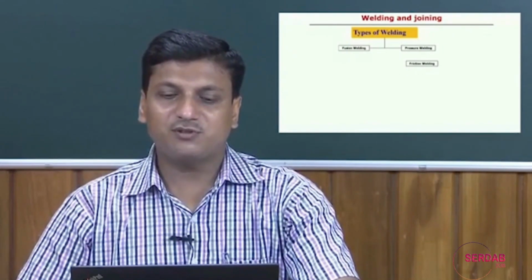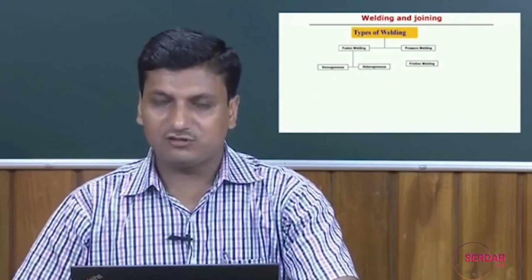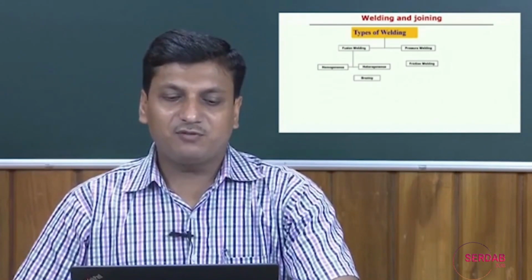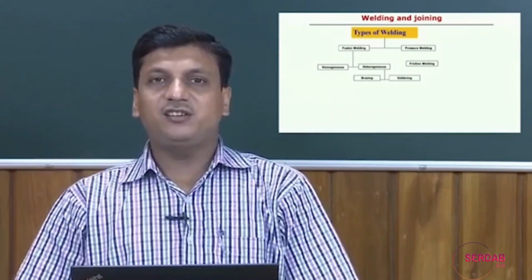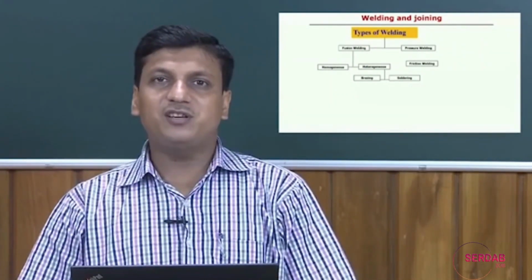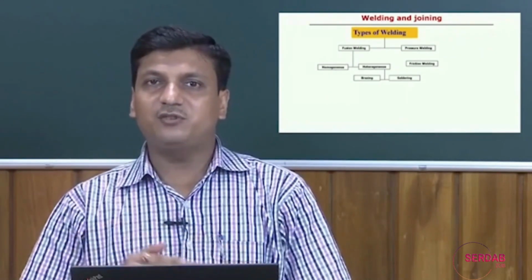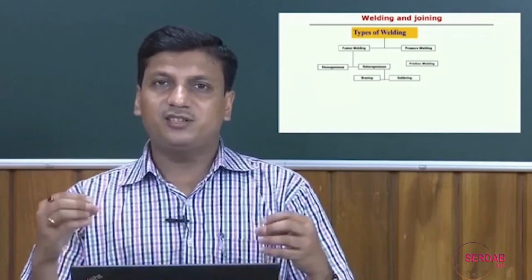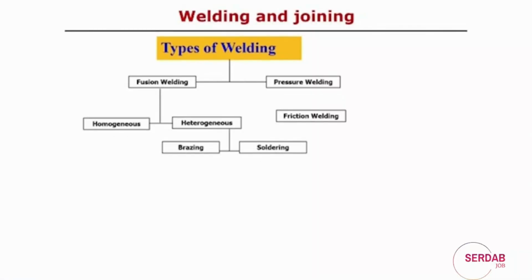So, these are the three types of welding processes, and we can see further that fusion welding processes can be classified as homogeneous and heterogeneous welding processes. The other part is the heterogeneous welding processes, that is brazing and soldering. Heterogeneous welding processes means that we use another second or third material to join the similar kind of material or two different types of material. In that sense it is called heterogeneous welding.